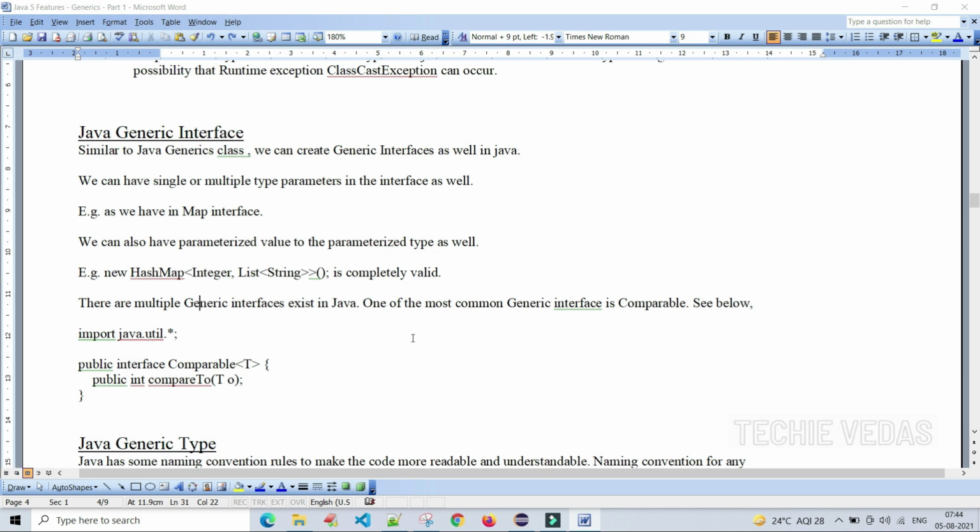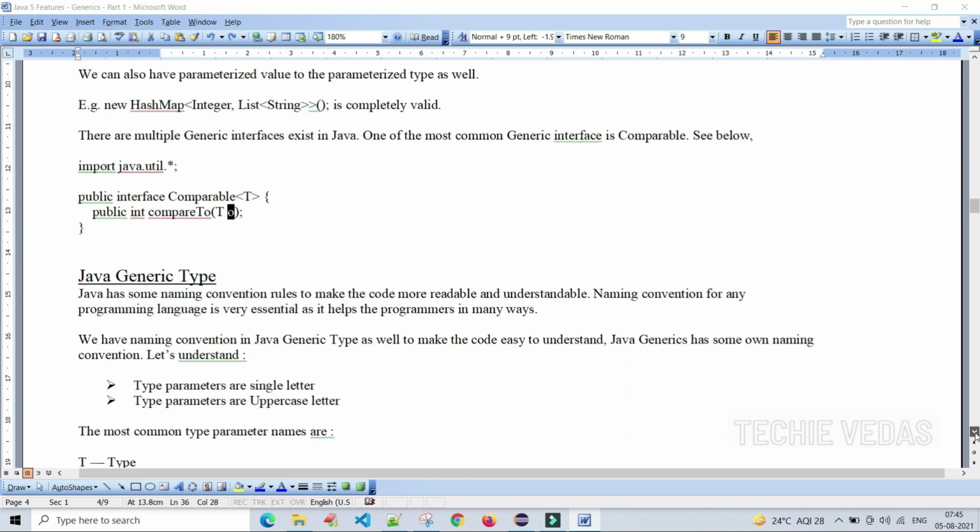Some generic interfaces already exist in Java. One of the most common generic interfaces is the Comparable interface. Comparable, compareTo, okay? Below, the Comparable interface is in the java.util package. This is how we generally define it: public interface Comparable, where the type parameter is T. The method is public int compareTo, taking an object of type T. This is how we define a generic data type.